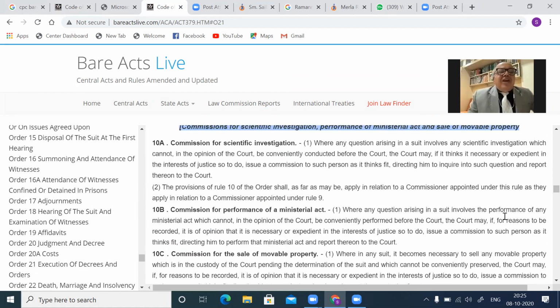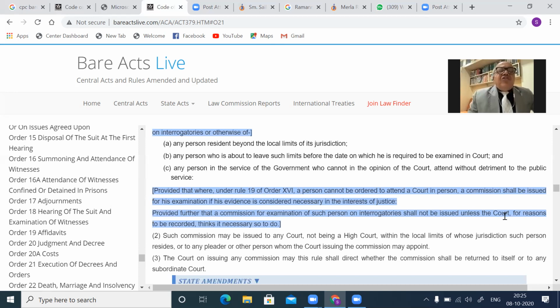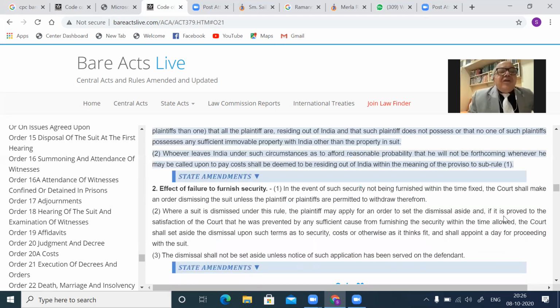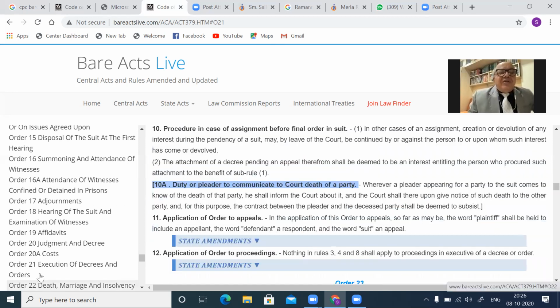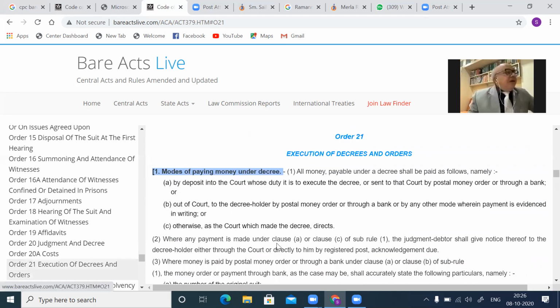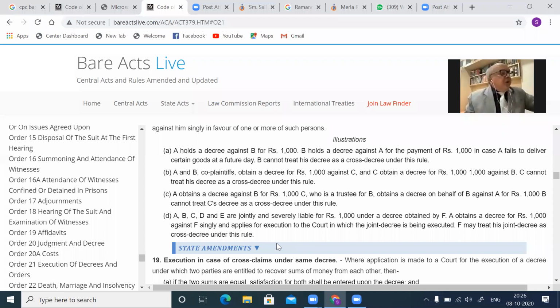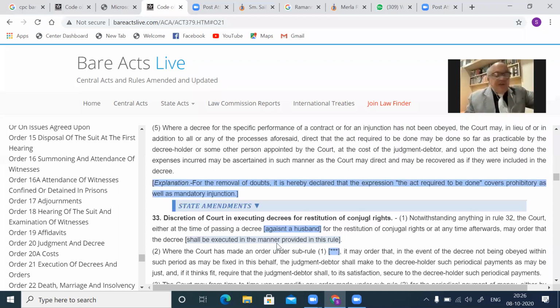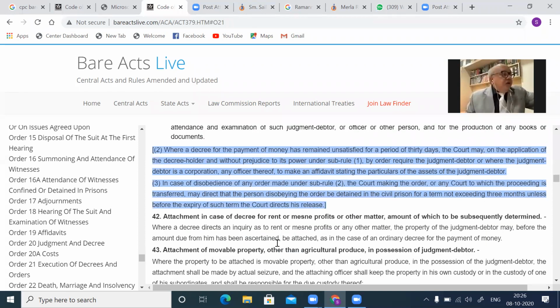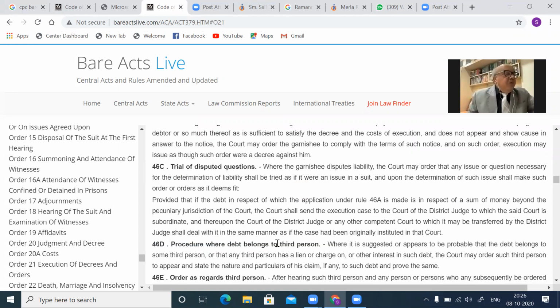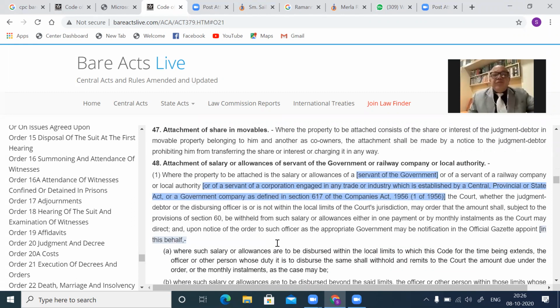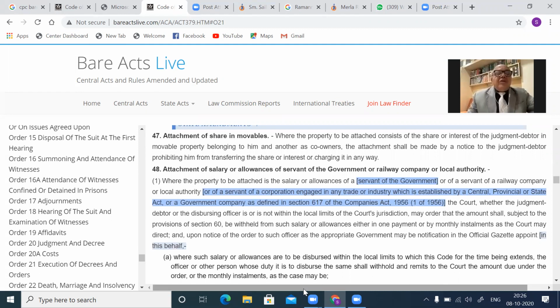His 50% can be attached, which may be in the possession of his brother. You understand? Under Order 21, Rule 47, joint property, attachment of a share in movables. These are movables.